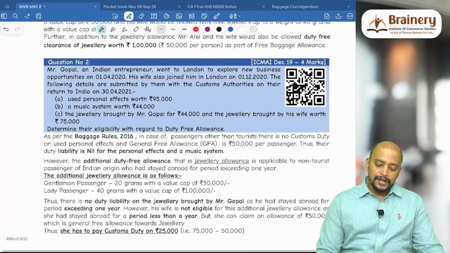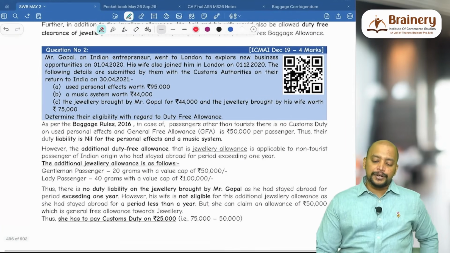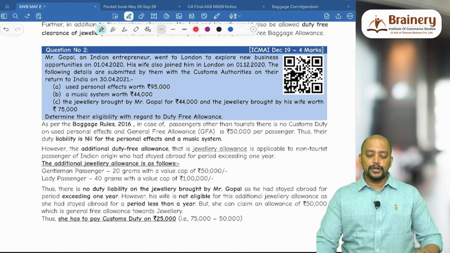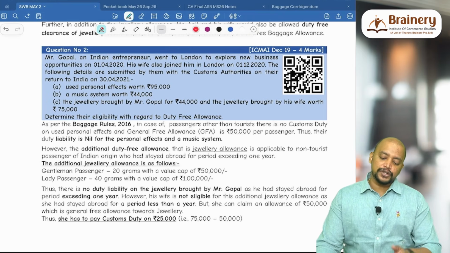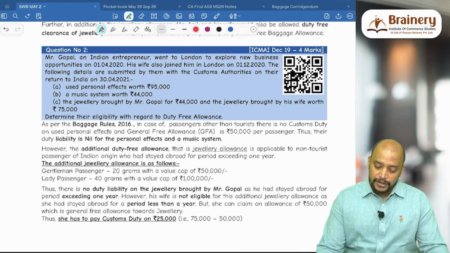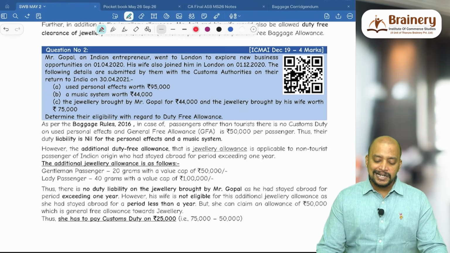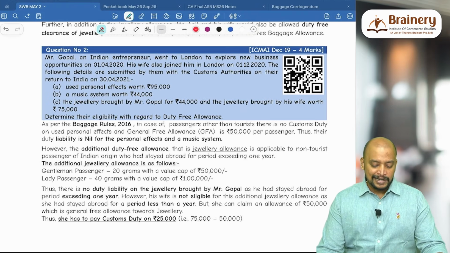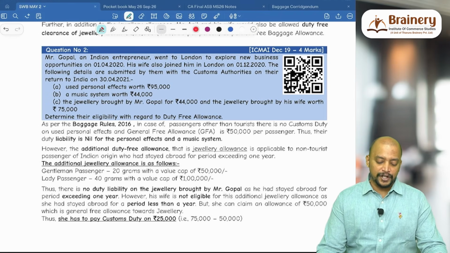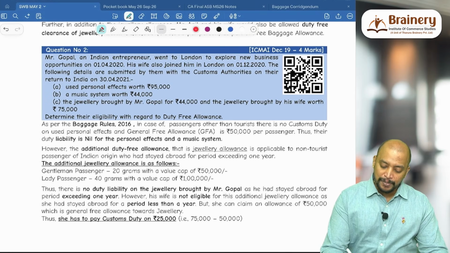Question number 2. Mr. Gopal, an Indian entrepreneur, went to London to explore new business opportunities on 1/4/2020. His wife also joined him in London on 1/12/2020. The following details were submitted by them with the customs authorities on their return to India on 30/4/2021: used personal effects worth 95,000, a music system worth 44,000, jewelry brought by Gopal 44,000 and by his wife 75,000.